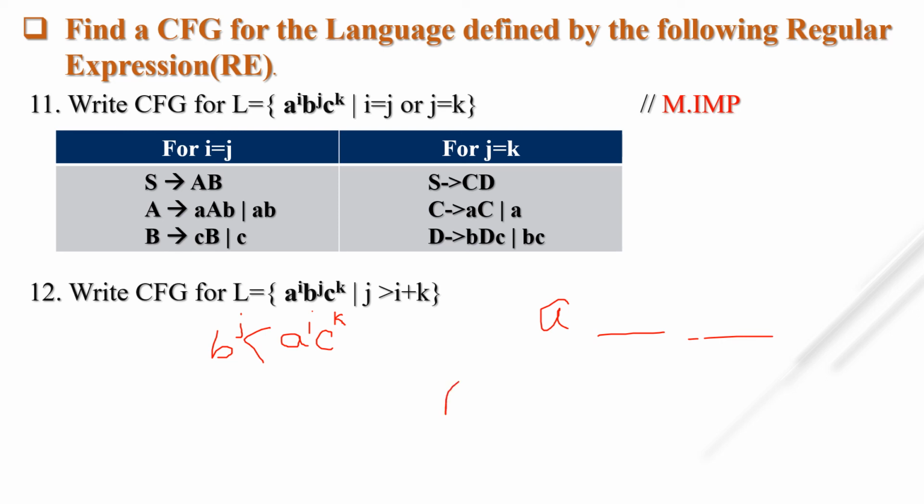Suppose I am using a non-terminal capital A for small a. Whenever small a occurs, b is also occurring, and I simply put here capital A. Similarly, whenever c occurs, b must be occurring here, and in the middle I write capital C.